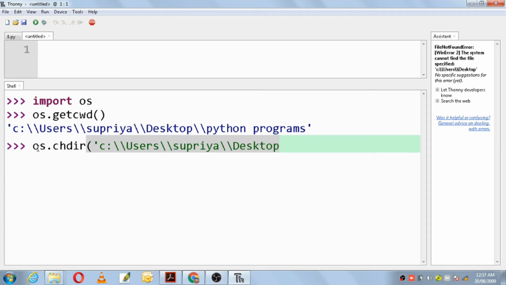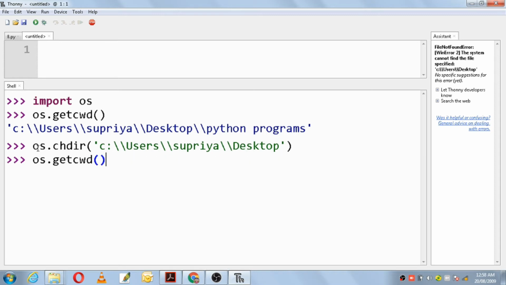I want my programs to directly get stored in desktop. So we have changed the path from users Supriya desktop Python programs to only desktop. Enter, and it has changed the directory.